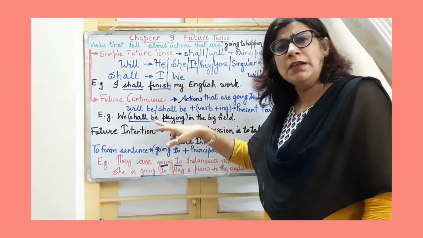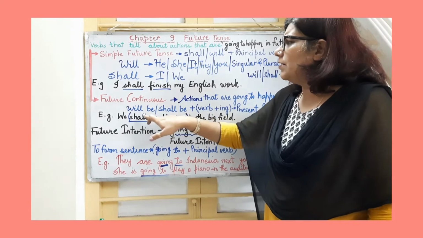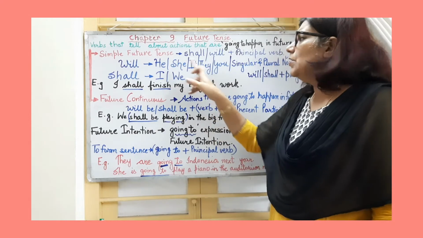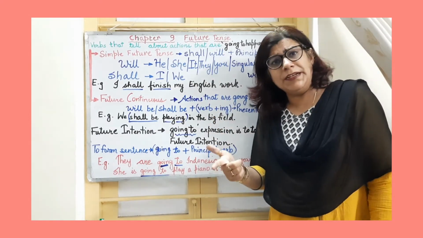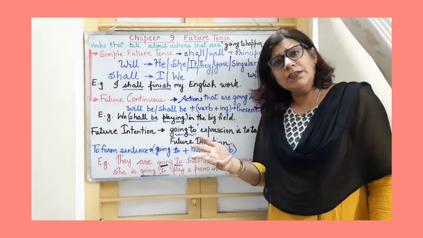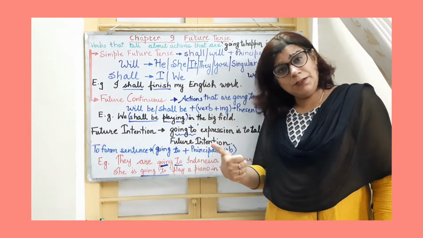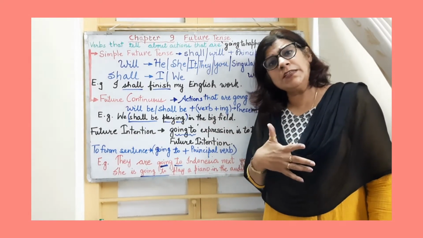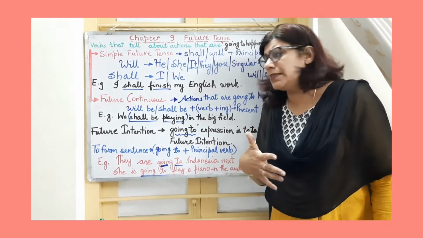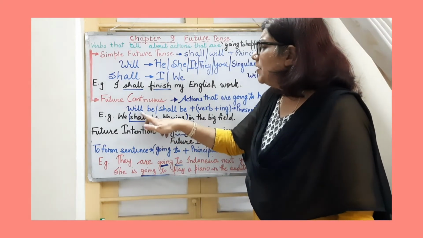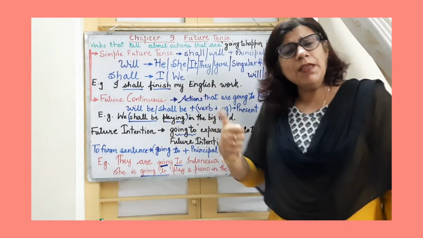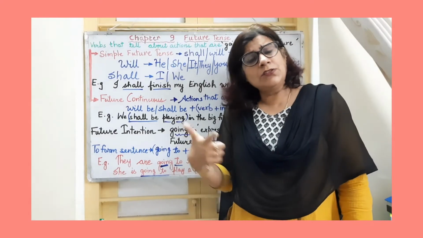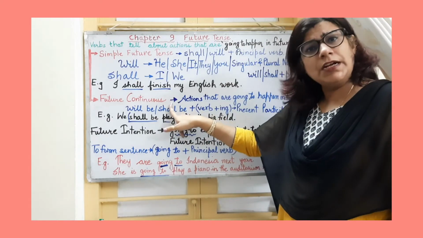Let us make a simple sentence with all these. We can use: he will be dancing, she will be dancing, it will be dancing, they will be dancing, you will be dancing, Radha will be dancing, the children will be dancing. So these are all examples of future continuous tense. And then with I and we, again the same: I shall be dancing, we shall be dancing. So these are all about future continuous.